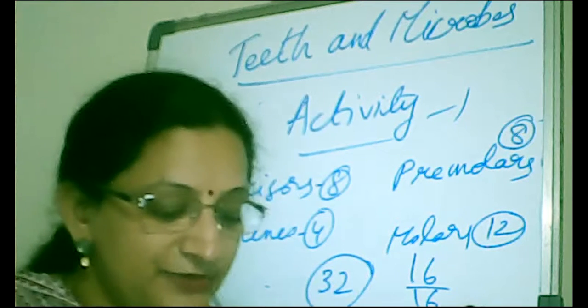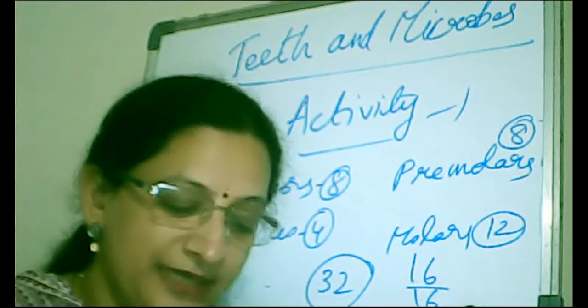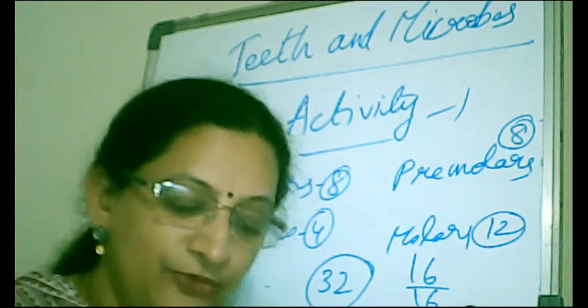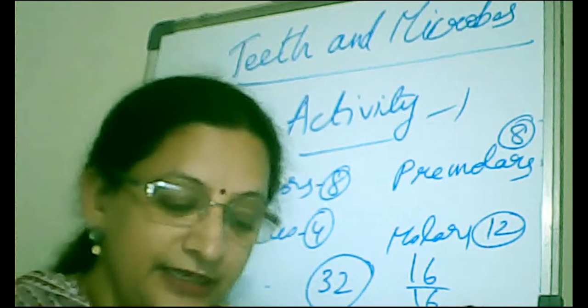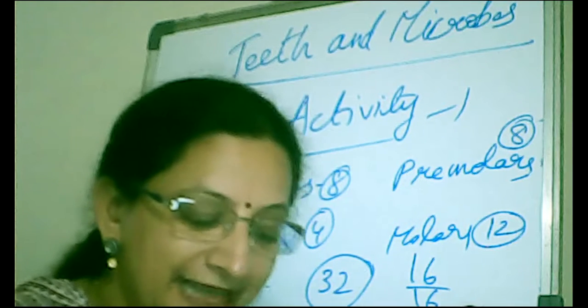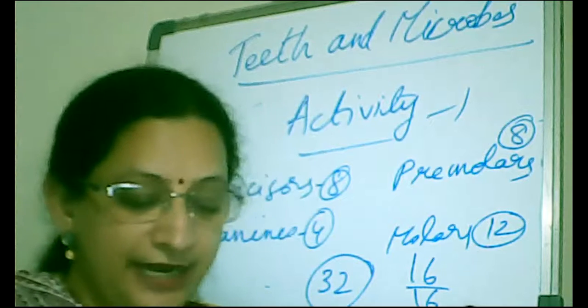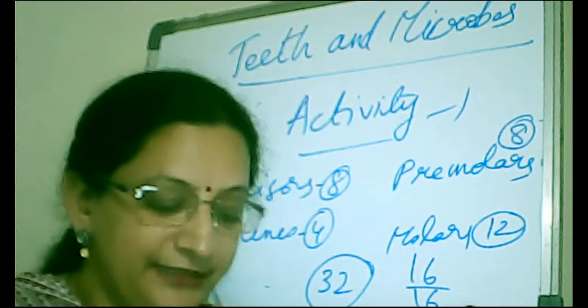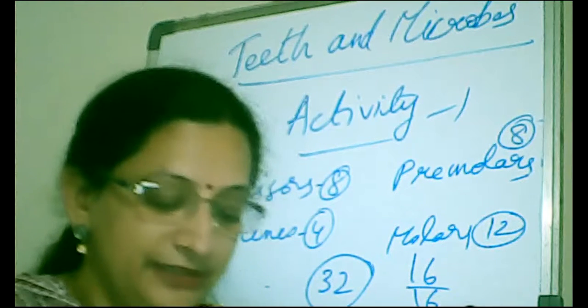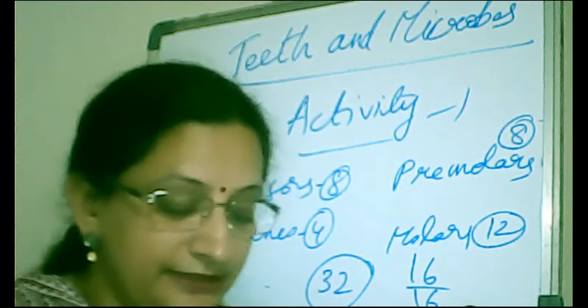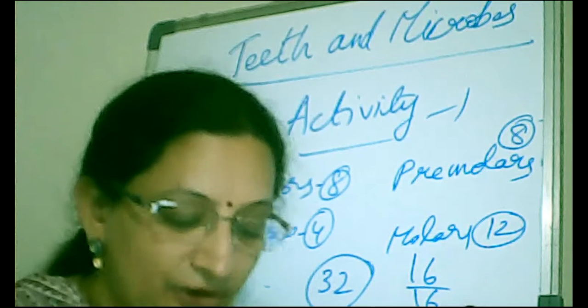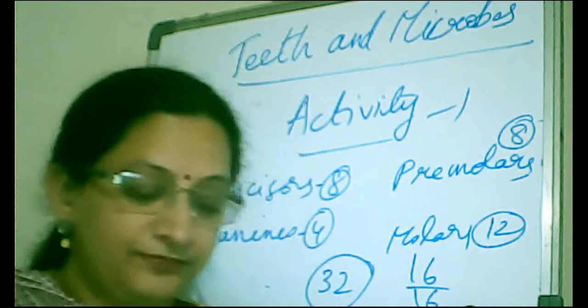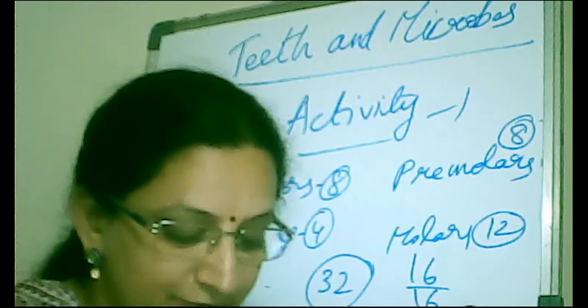So let's revise once again. Incisors or cutting teeth, these are 4 front teeth in each jaw. These have sharp edges and are used for cutting and biting the food. For this reason, these are called the cutting teeth. Canines or tearing teeth. These are used for tearing the food.